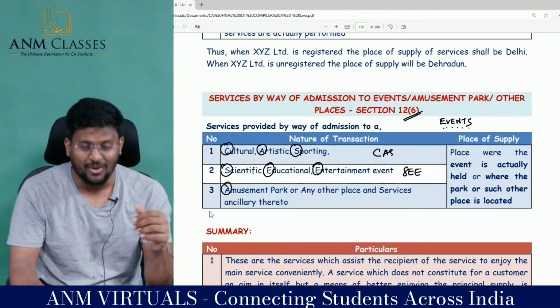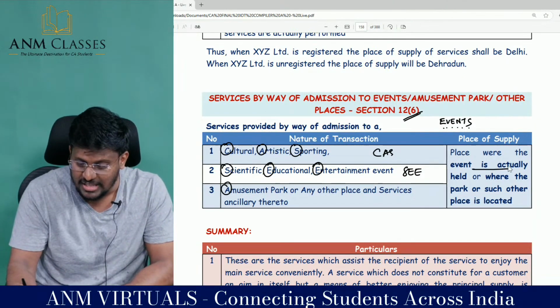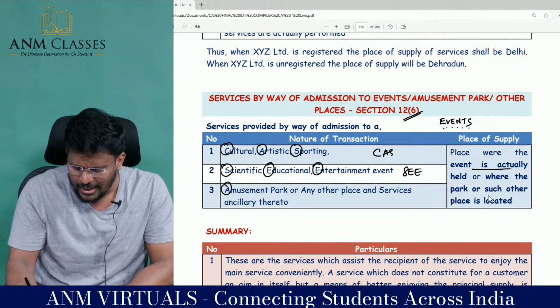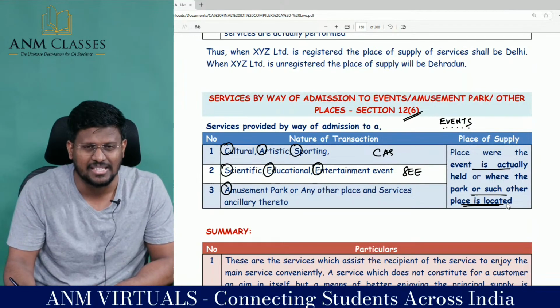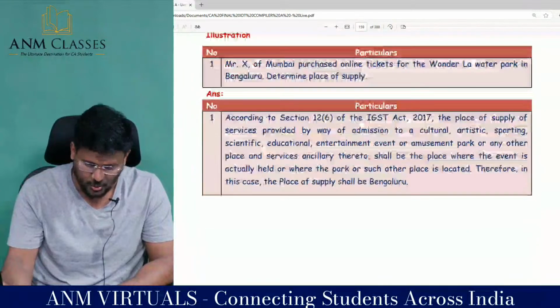Amusement park or any other place, or ancillary services there too. The place of supply is the place where the event is actually held, because that is the place where consumption happens, or where the park or such other place is located. That's why 12.6 is events. 6 letters are there, that's why it is 12.6. Fantastic to the core, sir.